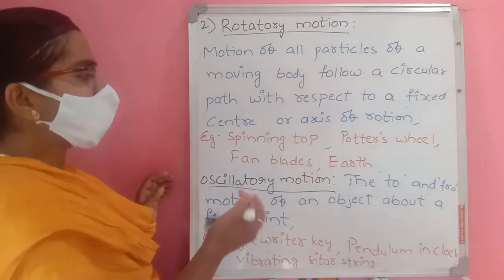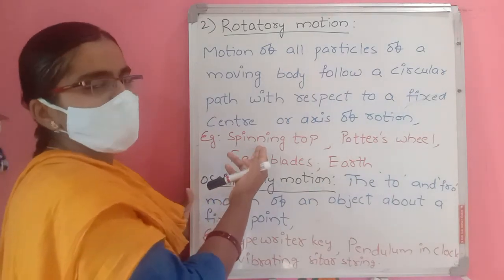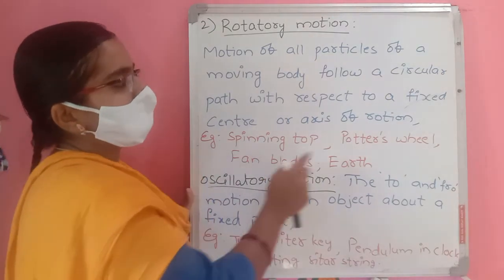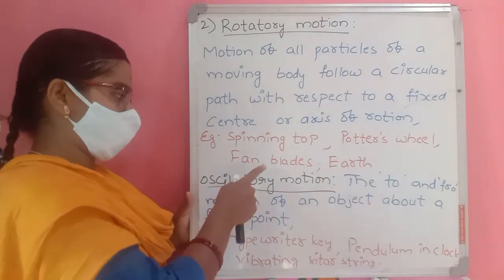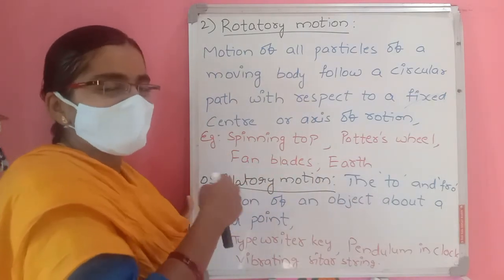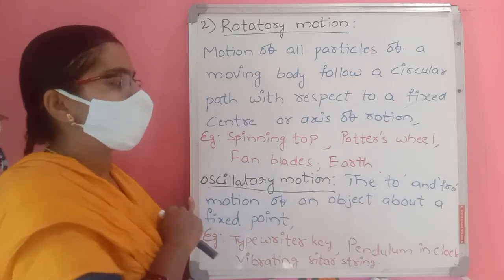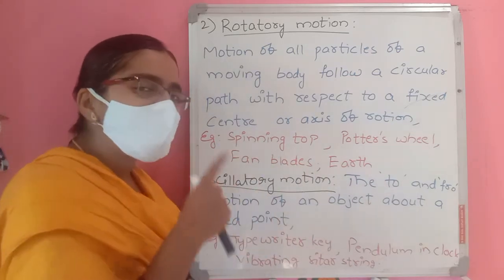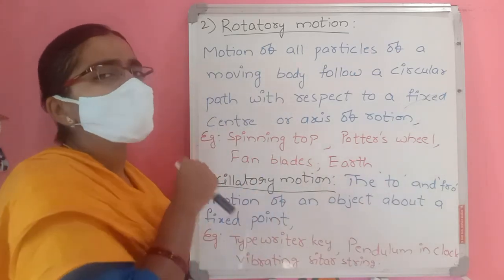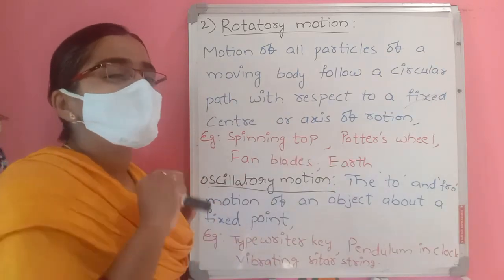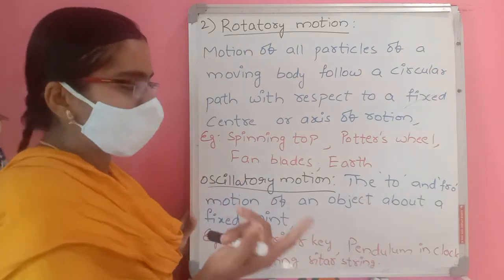So the spinning top has only rotatory motion. Potter's wheel, only rotatory motion. Fan blades also only rotatory motion. Earth revolving around itself is rotatory motion. Earth around the sun means both translatory and rotatory motion.